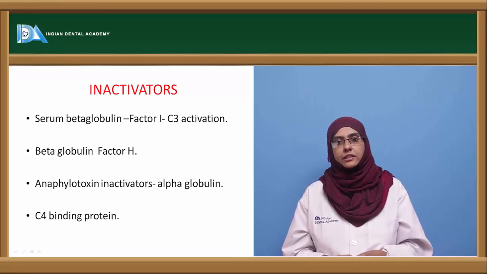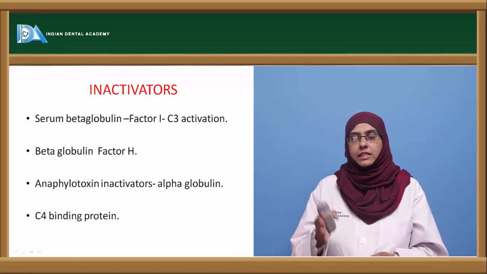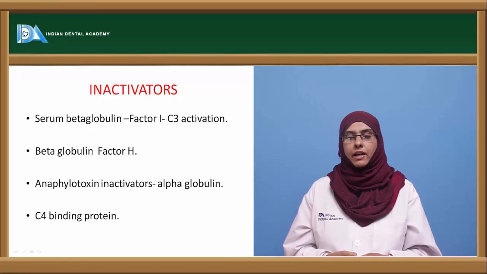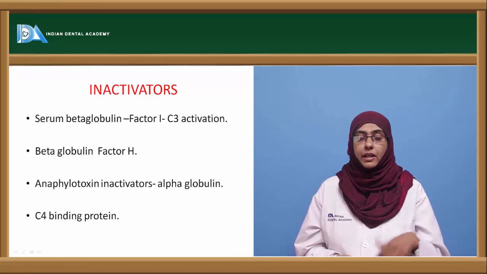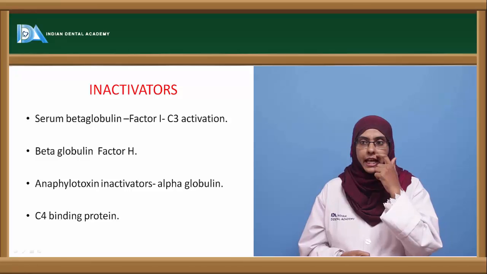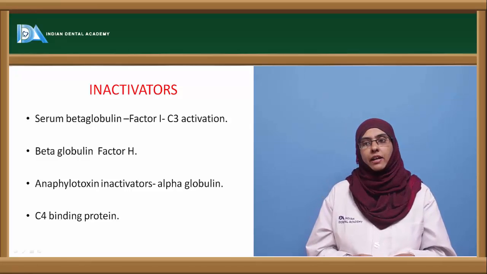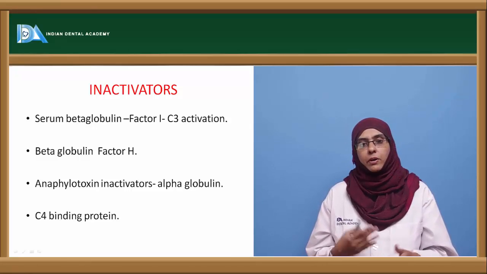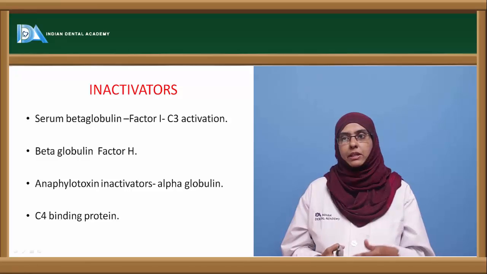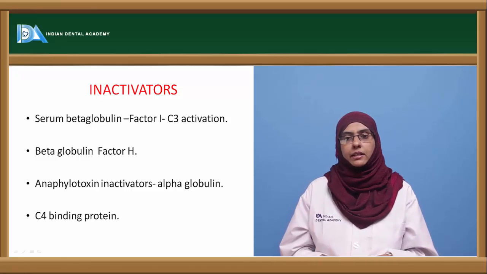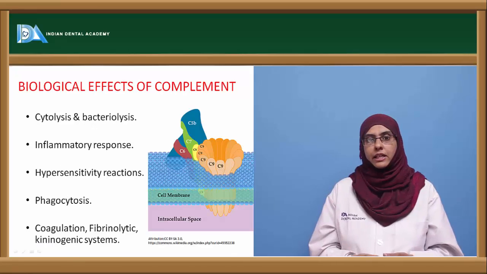And then we have inactivators which inactivate the complement proteins so they are no longer able to take part in the pathways. Examples are serum beta globulin, of which factor I inhibits the C3 activation, and we have beta globulin, factor H, that acts as an inactivator to inactivate the C3b spontaneous hydrolysis. And we have anaphylatoxin inactivators. Because of the overproduction of anaphylatoxin, a smaller unit, there can be severe damage to the immune system, so this can be inactivated with the help of alpha globulin. And finally we have C4 binding protein that will not allow C4 to bind to the bacterial surface. So these are the inactivators.